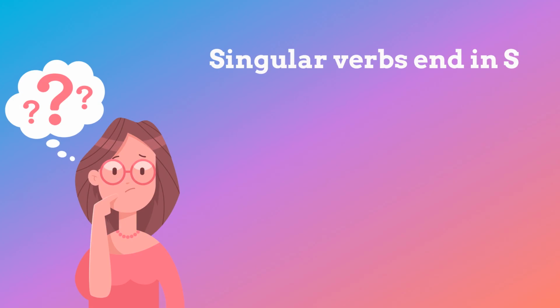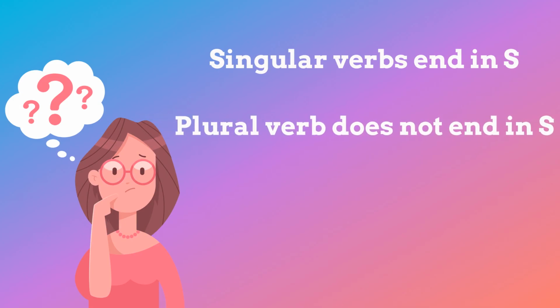How do we know if the verb is singular or plural? Singular verbs end in S. A plural verb does not end in S. The verb does not change, it stays the same. Plays is a singular verb. It ends in S. Like is a plural verb. It doesn't end in S.